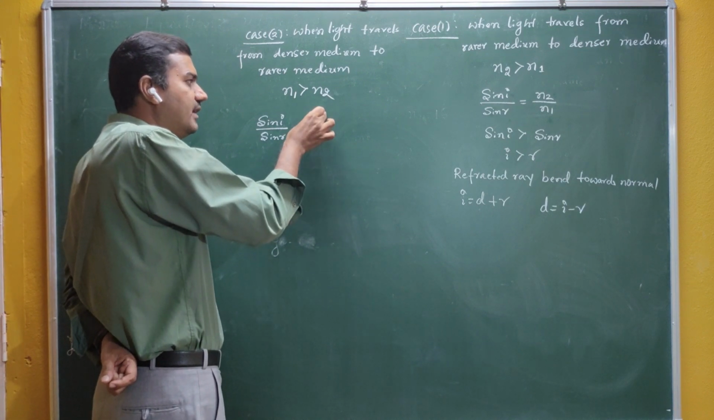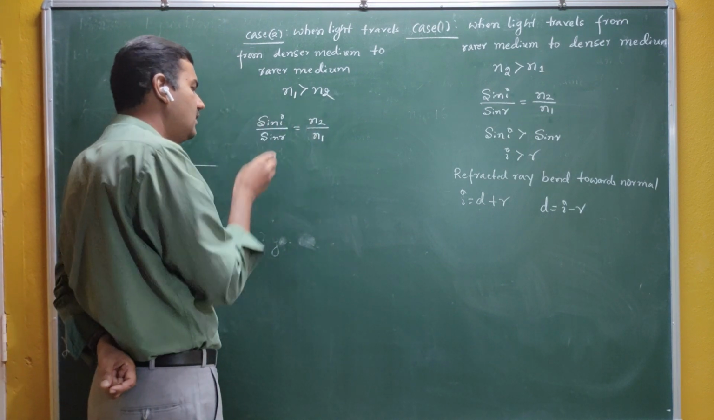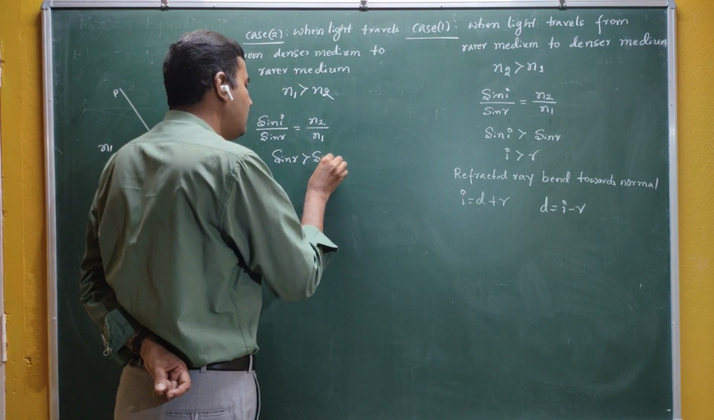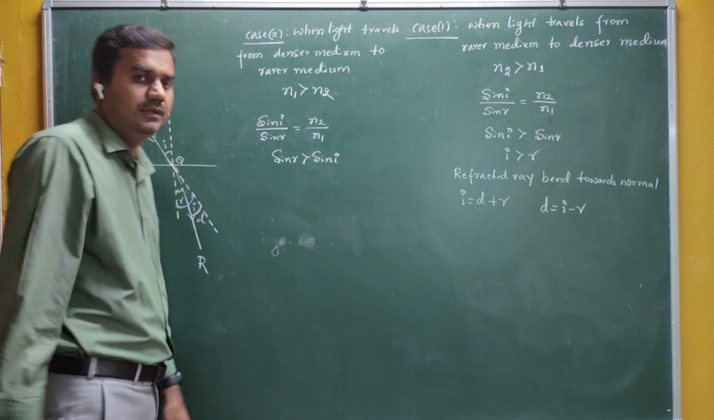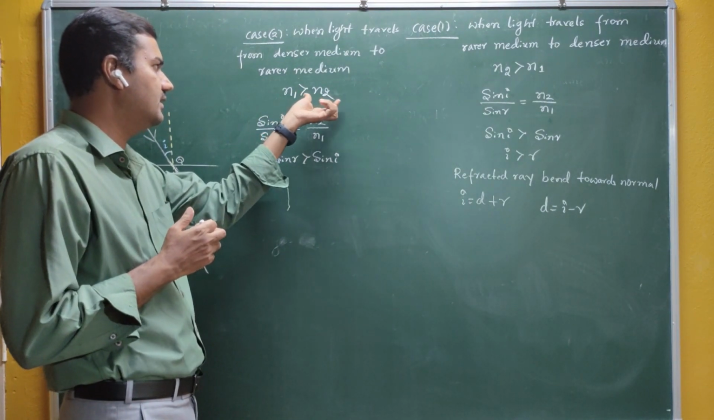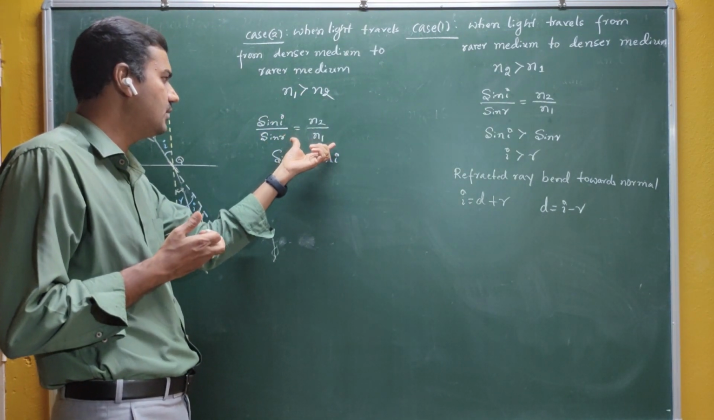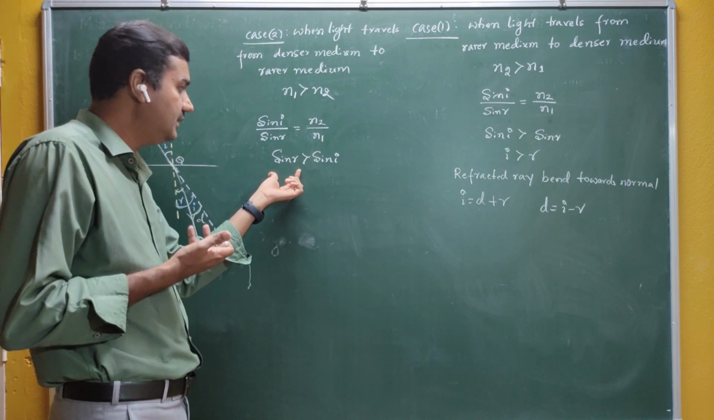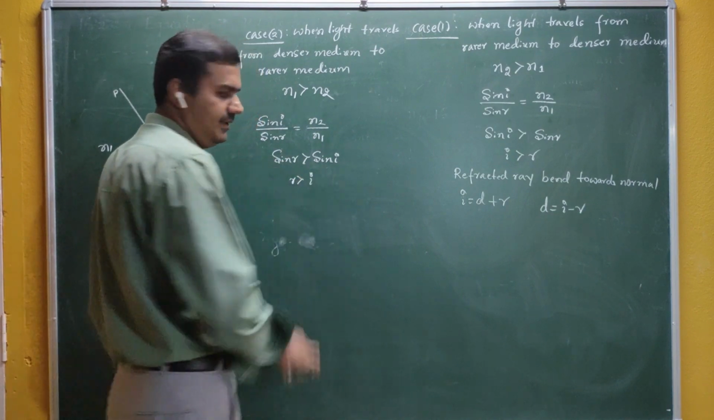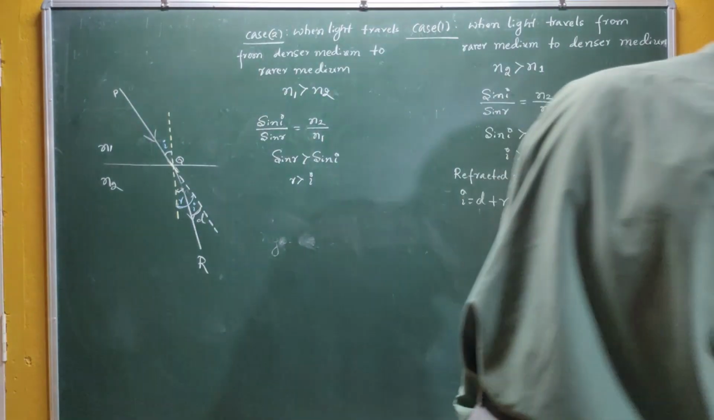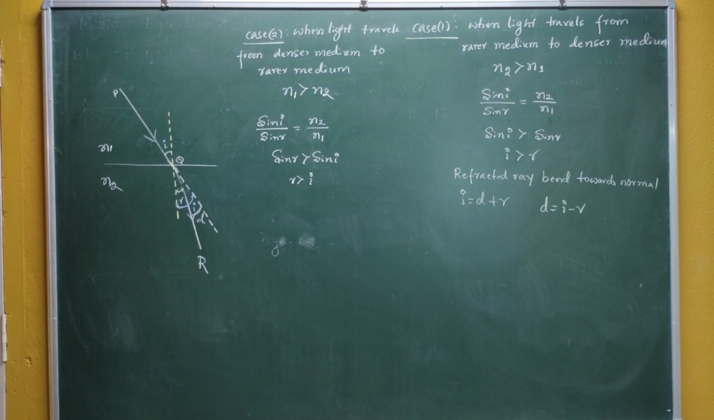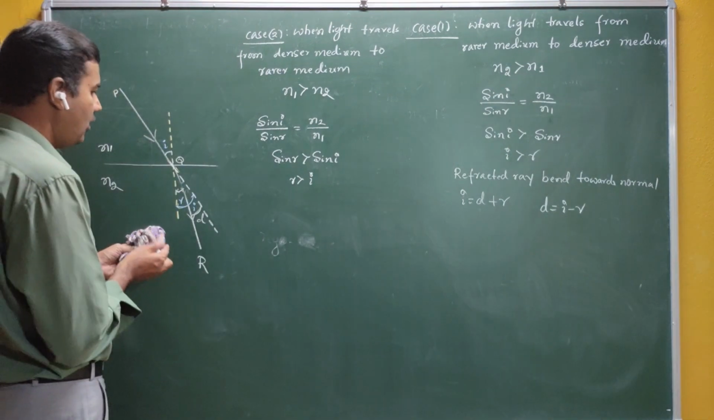Okay, if N1 is greater than N2, simultaneously that means what? The sin of R should be greater than sin of I. If sin I by sin R is equal to N2 by N1, and N1 is greater than N2, this equation holds only when sin R is greater than sin I. That means this time your R is greater than I. So you have to draw the figure in such a way that your angle of incidence is less than angle of refraction.